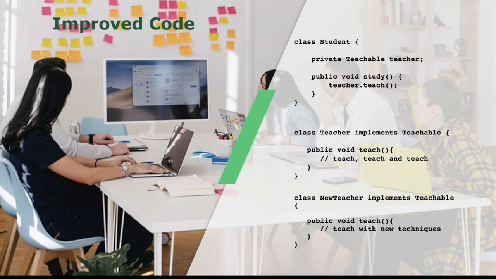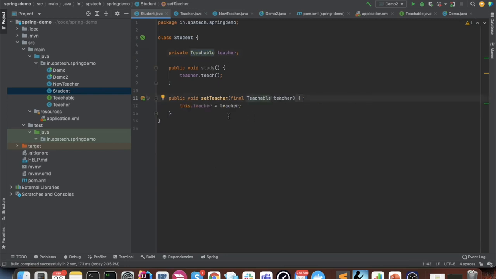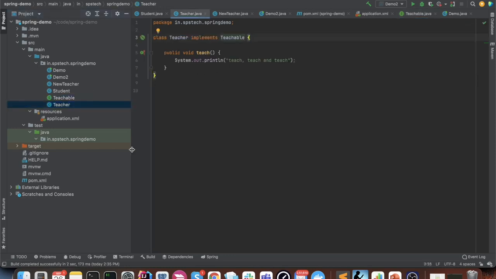Let's see with the help of a code example how these things will work. So this is our modified code now. Now the student has a reference to a teachable. It also has a set teacher method, and we have a teachable interface, and it has one method which is teach, and our teacher class is implementing this teachable interface. You can see it implements teachable, it has overridden the method, and it is teaching in its own style.